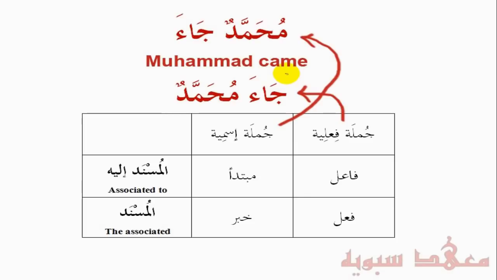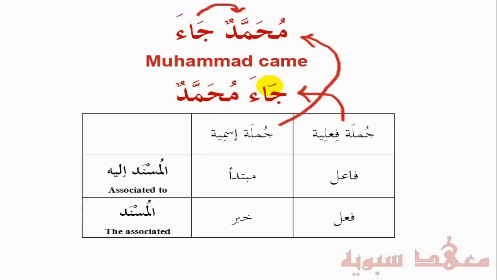If we look at the first sentence, Muhammadun ja'a, we know that Muhammad is the mubtada. What is associated to Muhammad is that he came. So ja'a is associated to Muhammad. It's information given about Muhammad. Now in the verbal sentence, ja'a Muhammadun, the actual subject being spoken of is also Muhammad. It's not ja'a, even though it's coming first.